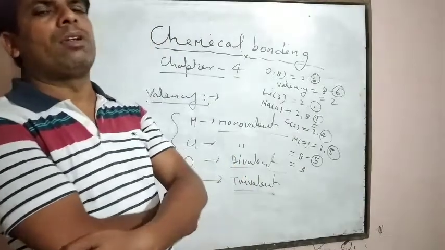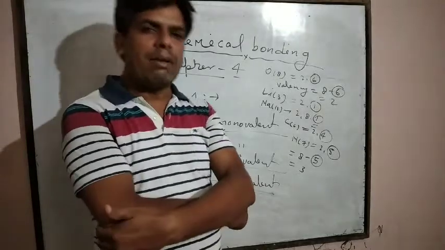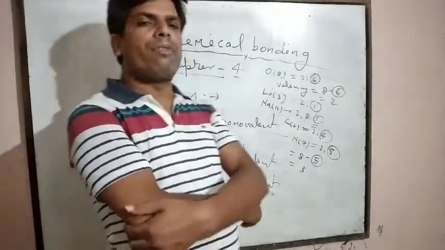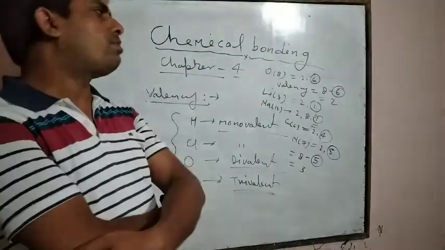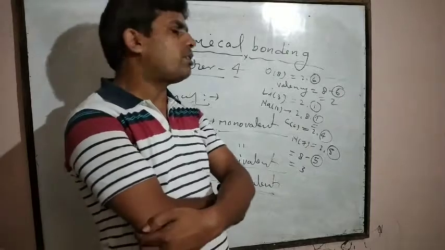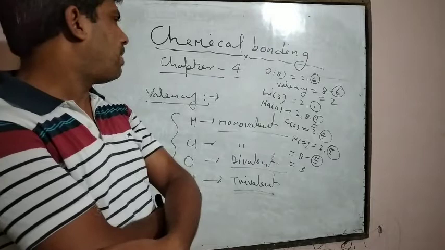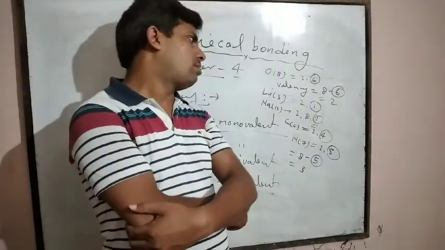of valence electrons. Dear student, you should always keep in mind, combining capacity of any atom is known as valency and the number of electrons present in the outermost orbit is known as valence electrons. This is the major difference between valency and valence electrons.